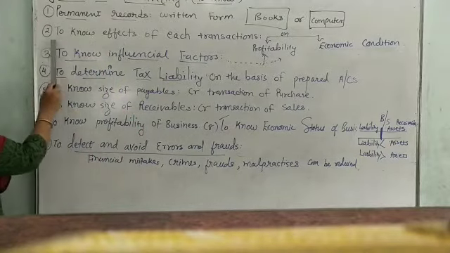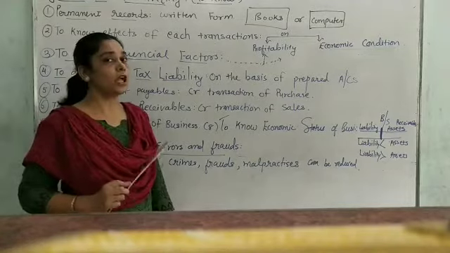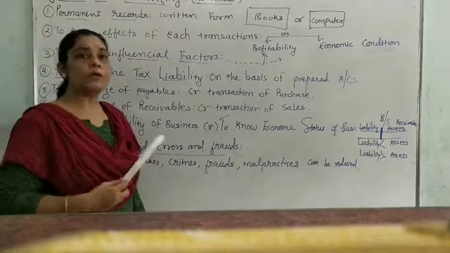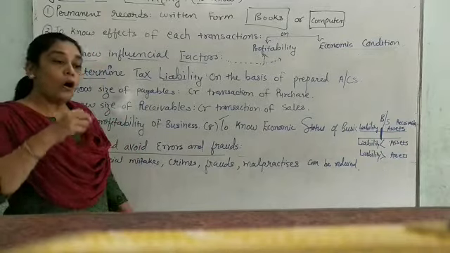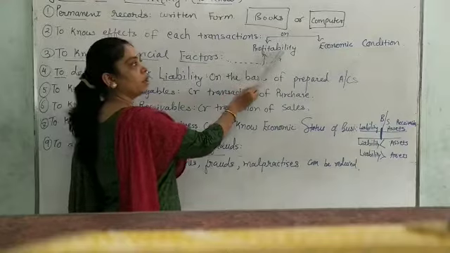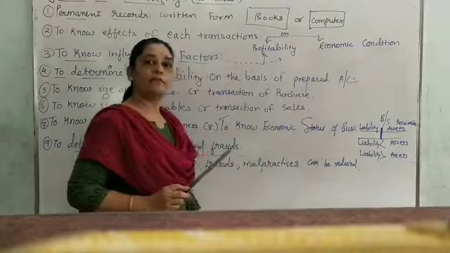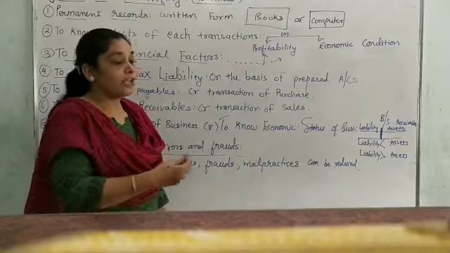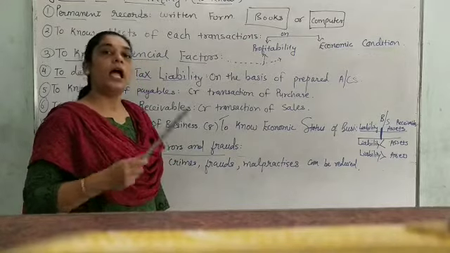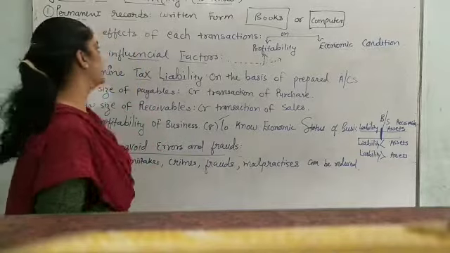Second objective is to know the effects of each transaction. We know that in accountancy we have written so many transactions. So all these transactions have an effect on the profitability of our business or on the economic condition of our business. If I want to know how they are affecting my business, I must know the objective of accounting.